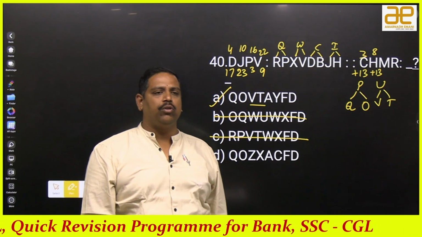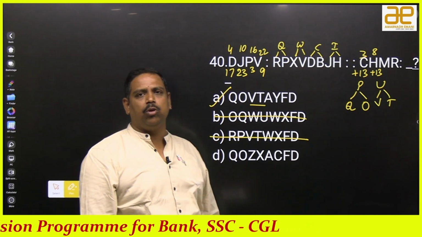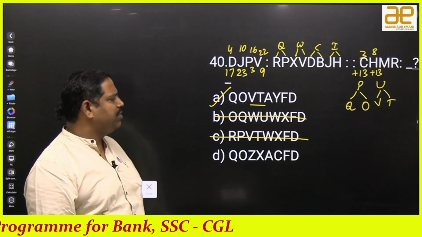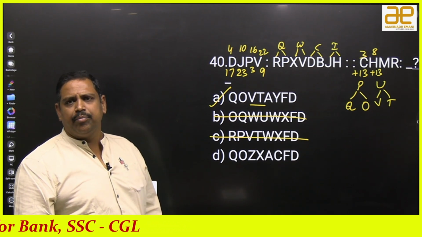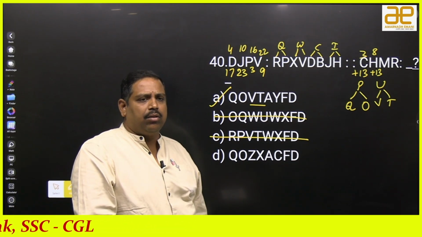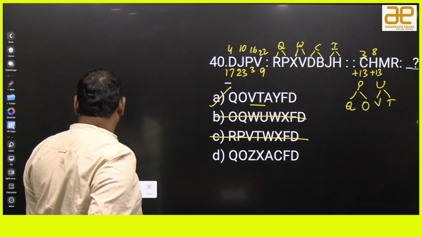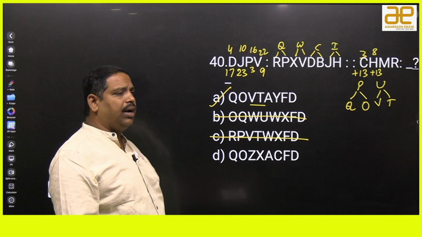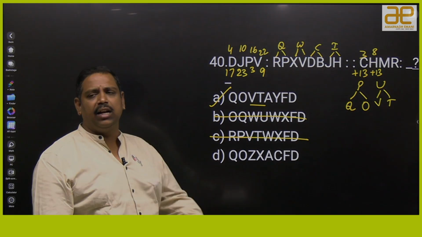Okay, this is the way that we have to do it. Am I clear? Good. This is about analogy. Of course, if I explain any number of questions, you will get an infinite number of logics, right? I am giving you some extra questions for practice also. Altogether, if you observe, we have nearly 70 questions. I explained only 40, the remaining 30 are for your practice. If you practice and get any doubt, you are free to ask me.